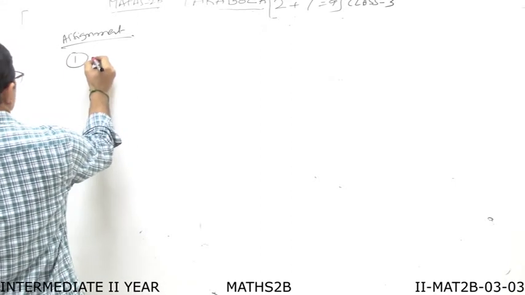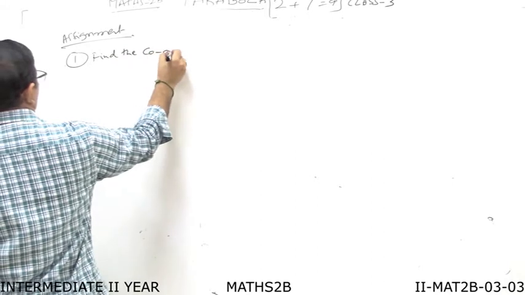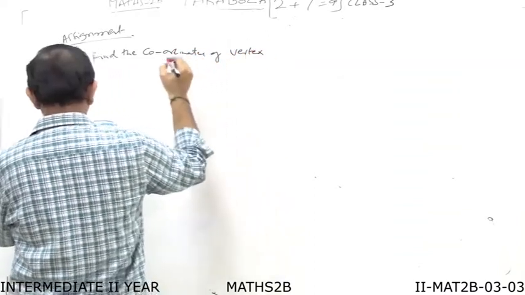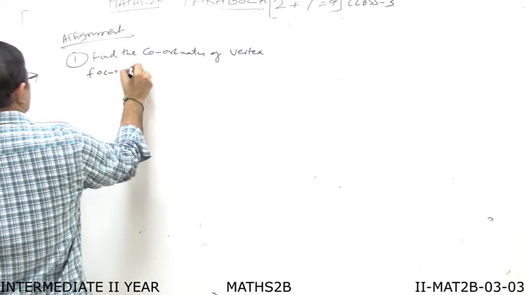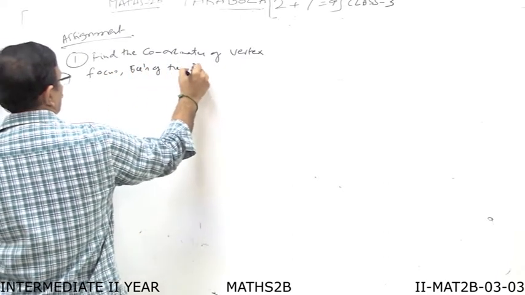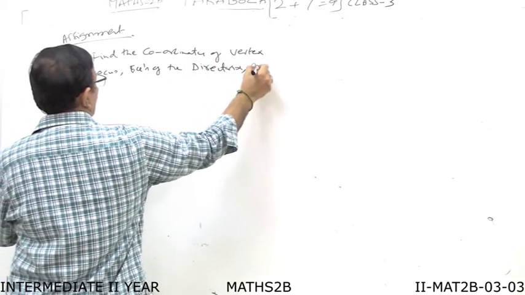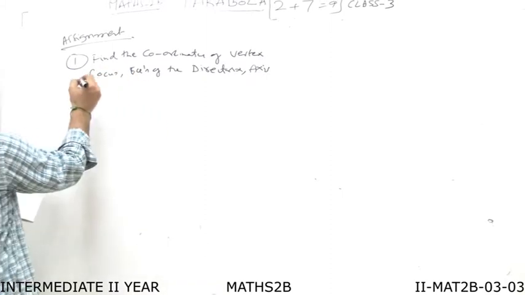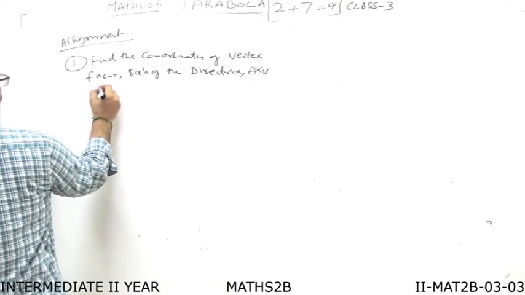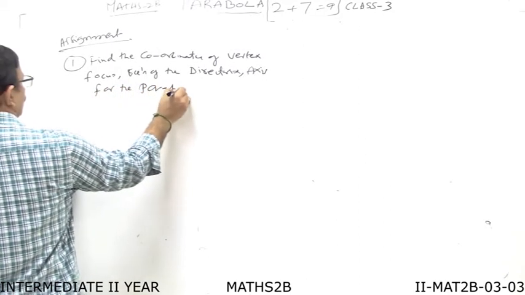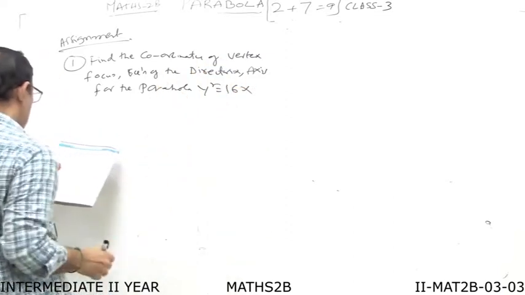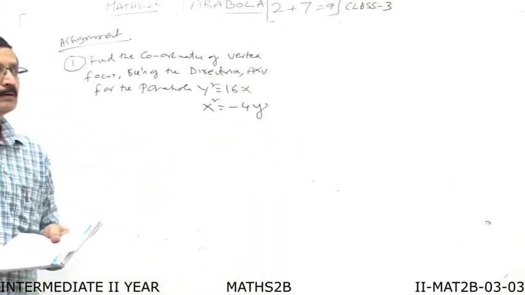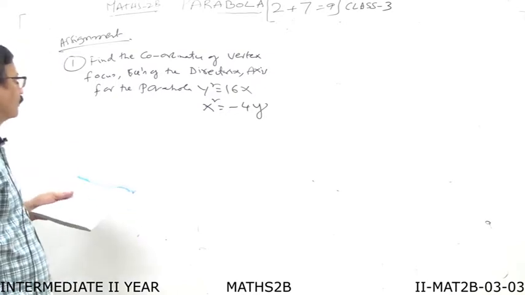First one is find the coordinates of vertex, focus, equations of the directrix and axis, for the parabolas y square is equal to 16x, and similarly x square is equal to minus 4y.